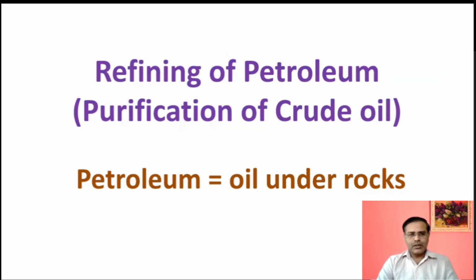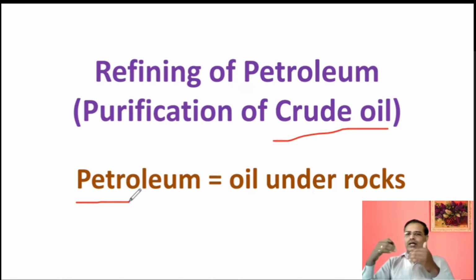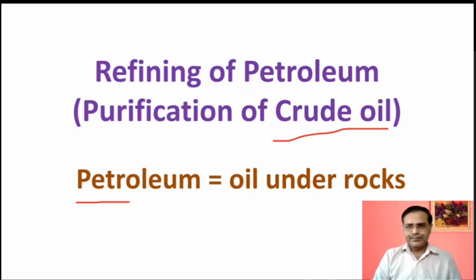Okay, we'll proceed. We'll finish this. The only part remaining is refining of petroleum. So we know that petroleum is not petrol. Petroleum means crude oil. So refining is nothing but a purification process by some steps. The name petroleum means oil under rocks, because petra means rocks and oleum means oil. So oil under dome-shaped rocks is nothing but the petroleum. In short, it is crude oil.